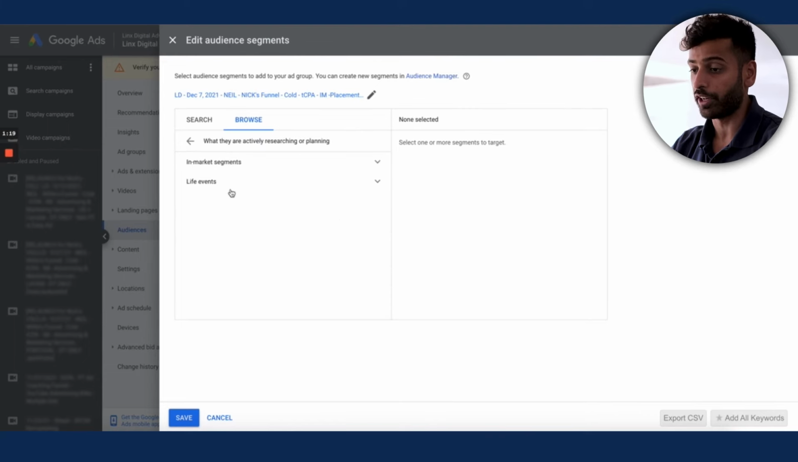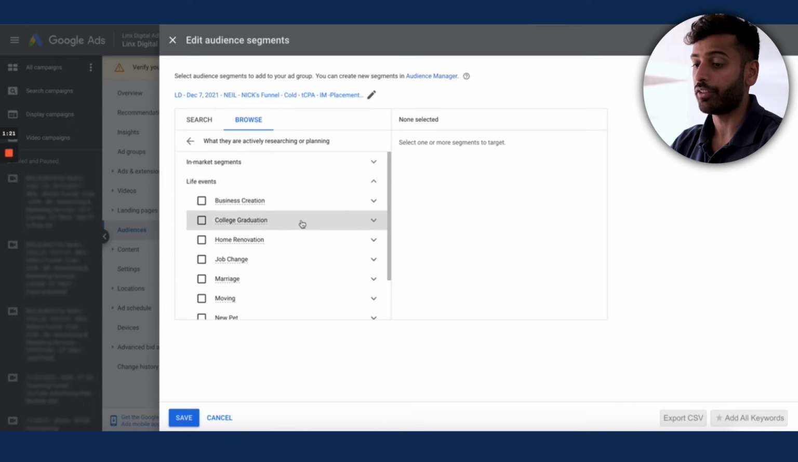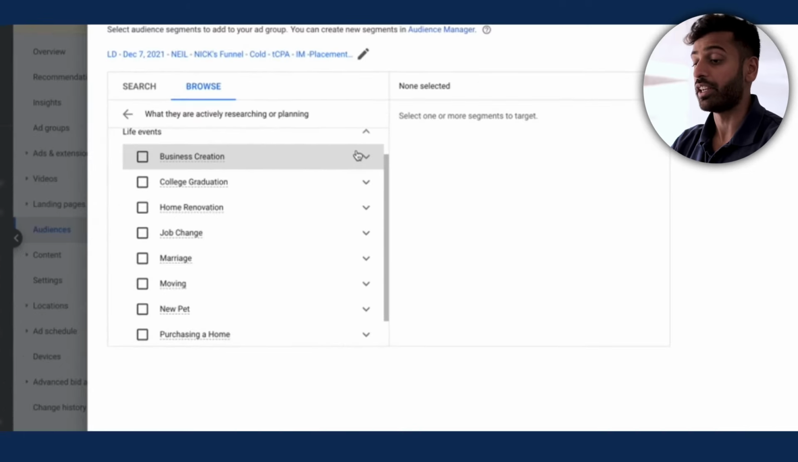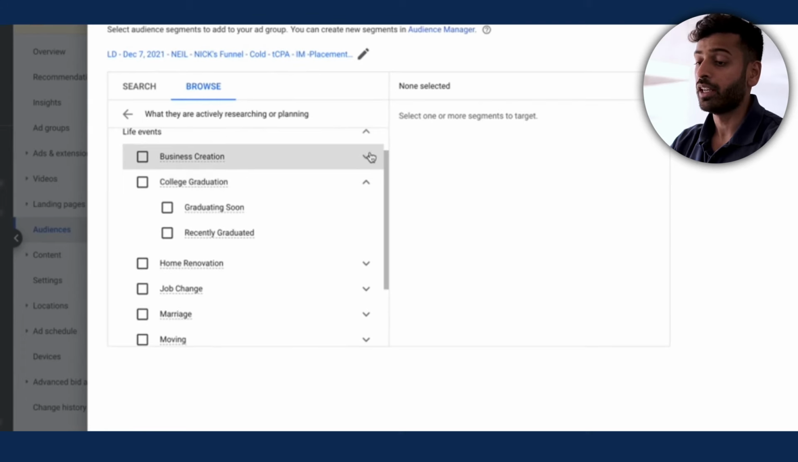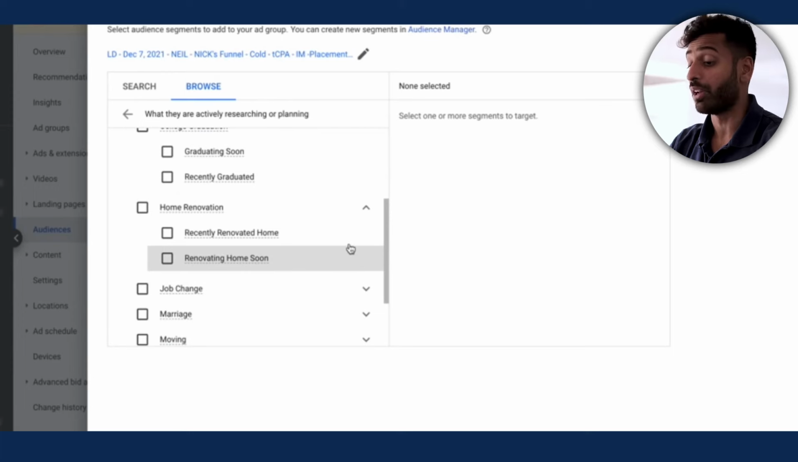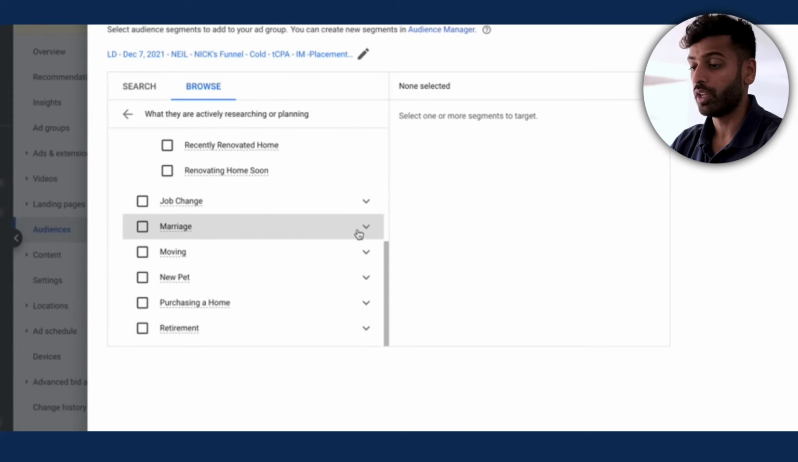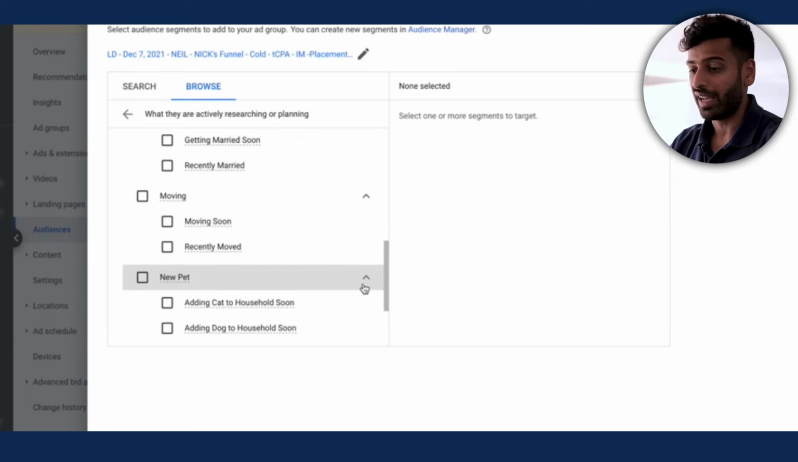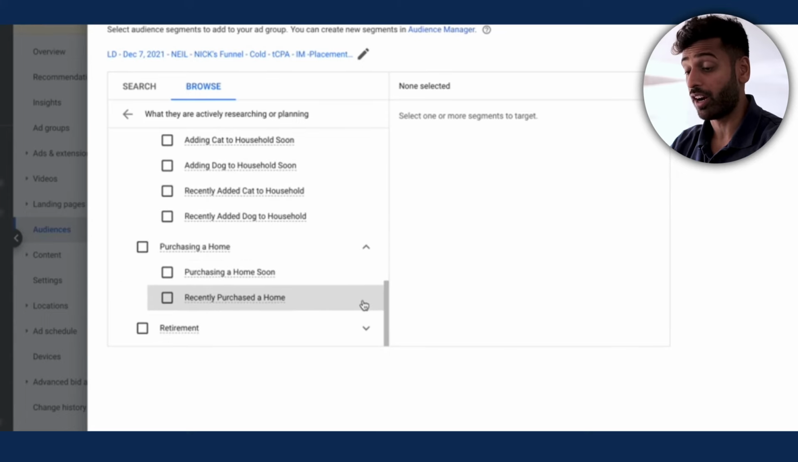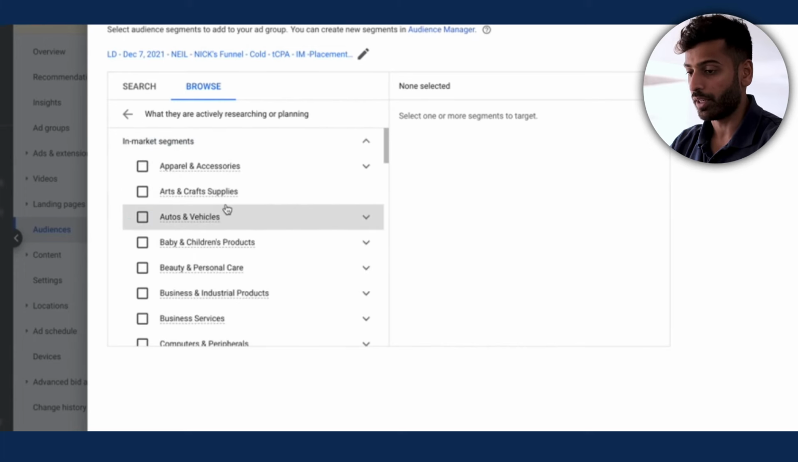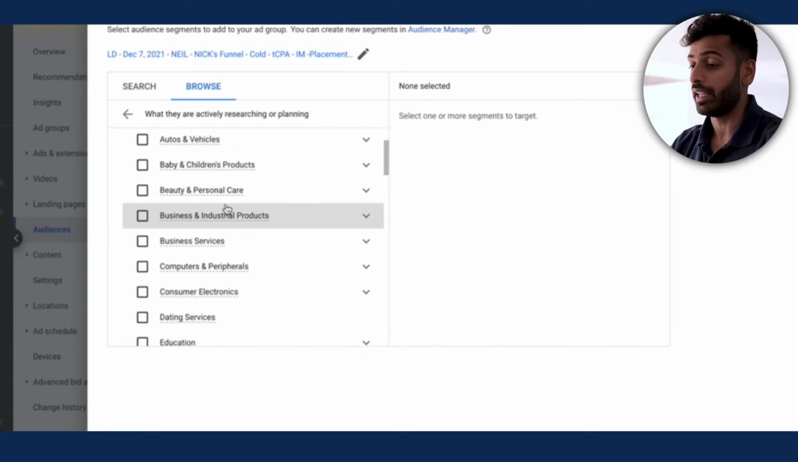There are two in here. There's life events. Life events is basically big life events, right? So business creation, college graduation, it could be home renovation, right? So they've recently renovated their home or they're renovating soon. It could be marriage, moving, getting a new pet, purchasing a home, retirement, right? So these are useful. And then the in-market is obviously what I was mentioning, which is people who are in a certain kind of buying intent, right?